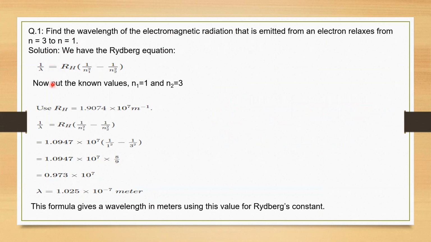So, we know the Rydberg's formula. After substituting into the formula, we need to place the values of n1 and n2 here. Then, after using the Rydberg's constant, which you can see we have converted into scientific notation, we obtain the wavelength. Hence, this formula gives a wavelength in meters using this value for Rydberg's constant. I suppose it is understood how we are going to utilize this Rydberg's equation.